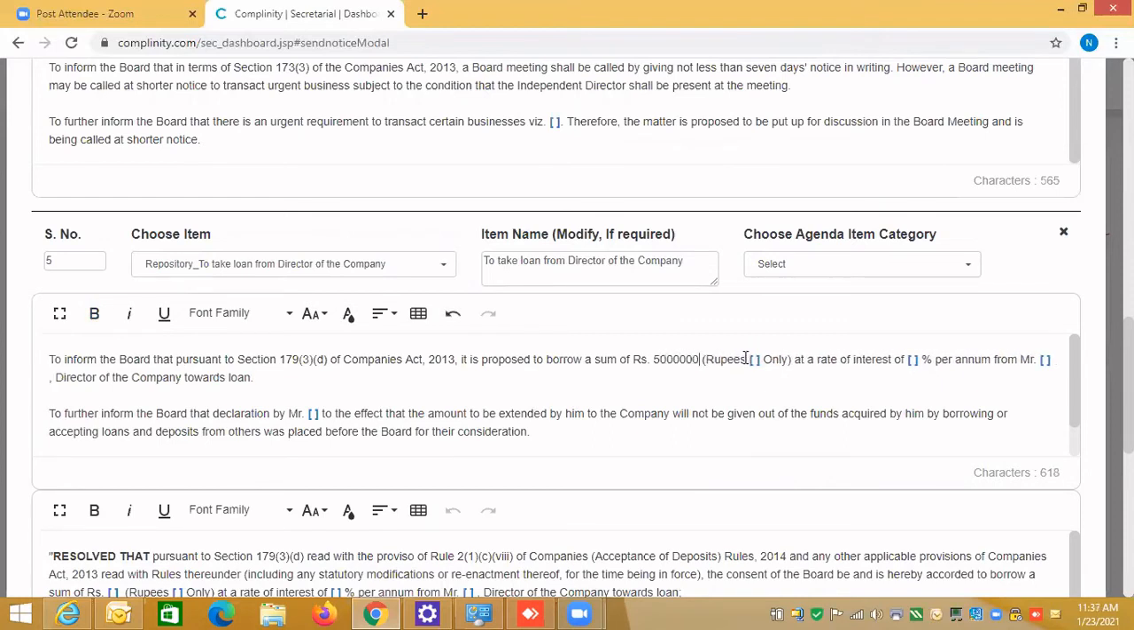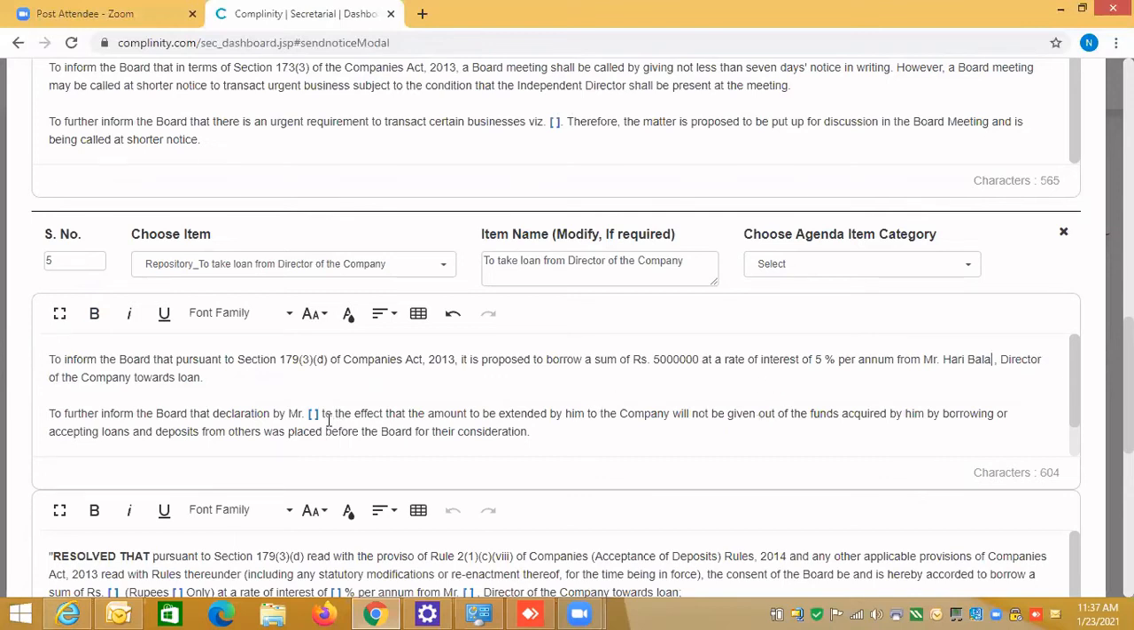50 lakhs, and then I'll say, wherever you see these angular brackets, you need to overwrite them. You need to remove those brackets. Suppose on 5% interest, and I'll say Mr. Hari Bala. So always remember, if you do not remove these blue color brackets, then the system will not allow